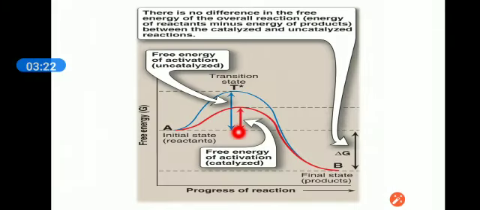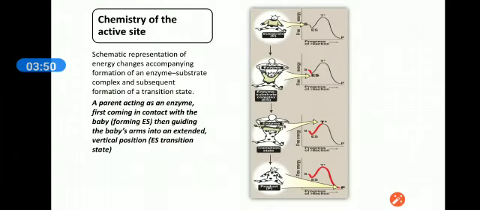As we have discussed in the graphical description, A is converted into B, and during this process A has to cross this energy of activation, and to cross this energy of activation it has to make a transition state with that particular enzyme. And what it does in that transition state we will see in detail as the lectures go on. There is a nice schematic graphical representation of transition state.